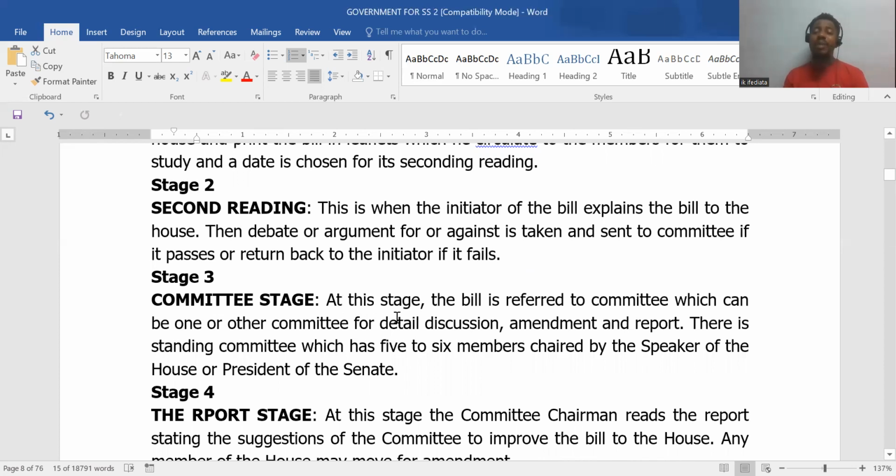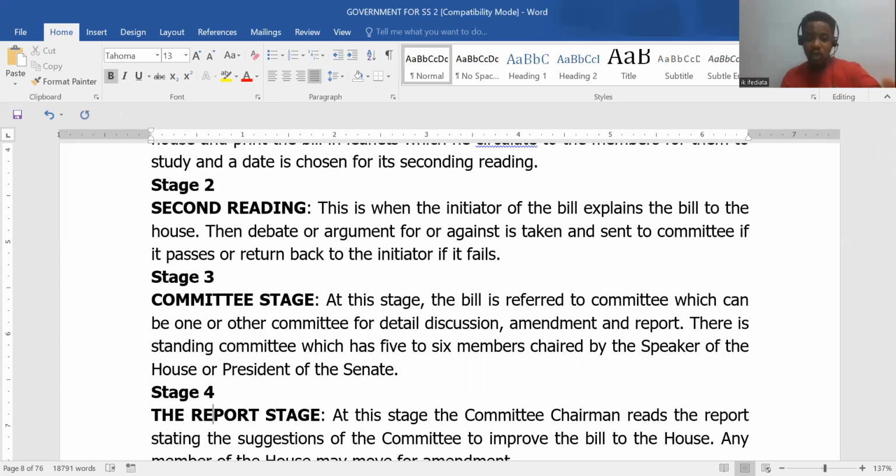Now, a committee is set here to look into that bill, maybe to iron out the nitty-gritty. For example, if it's a bill that has to do with Apapa seaports, everybody in Abuja may not know what is there. But the government can set up a committee and send them to Lagos to go and study the seaport and make their investigations. Now, when they make their investigations, they'll definitely get their reports. So after the committee stage, you have the report stage, right? That is why I say it follows from each other.